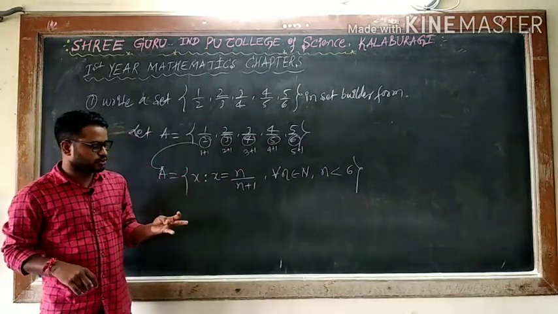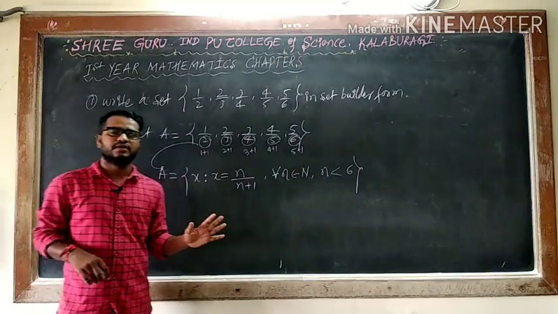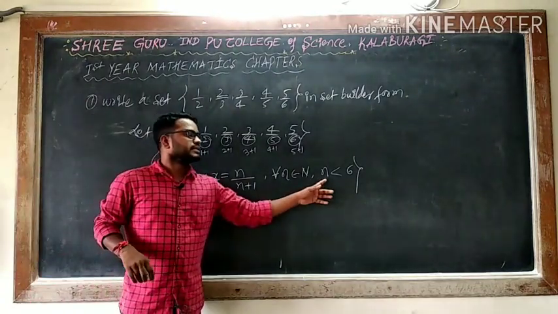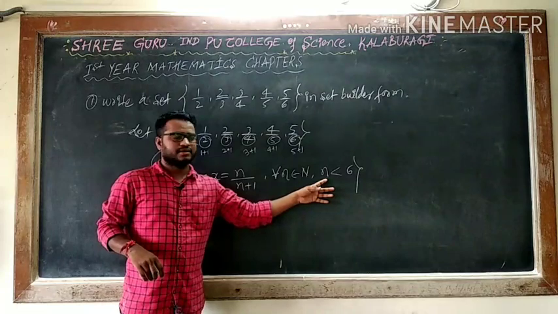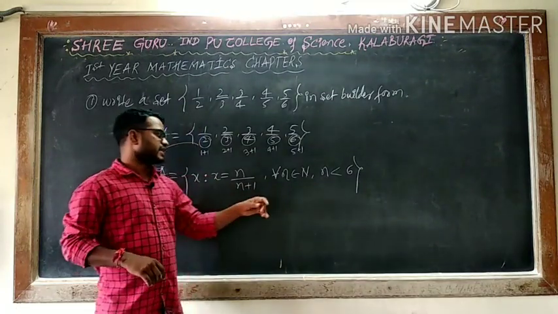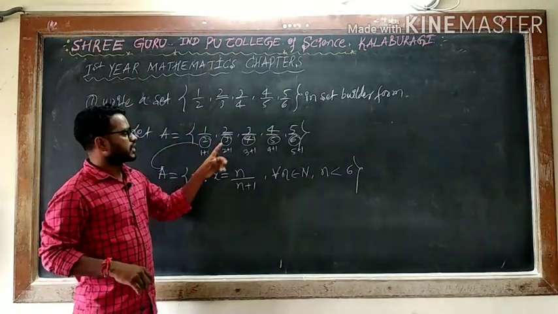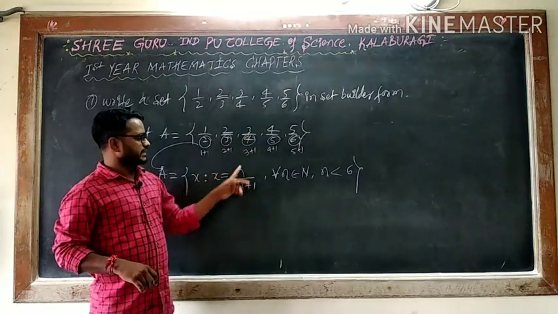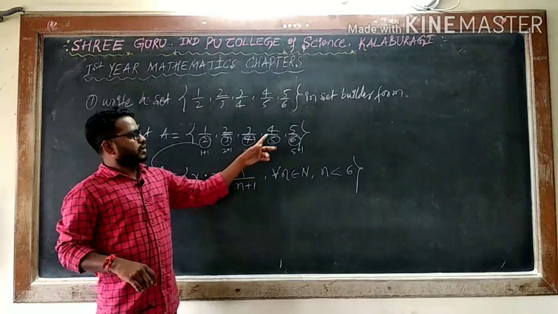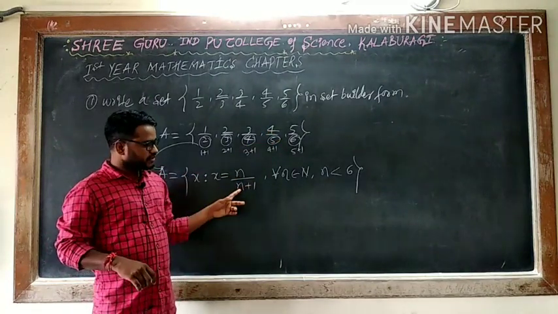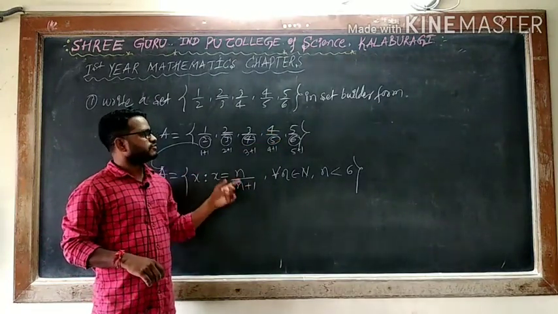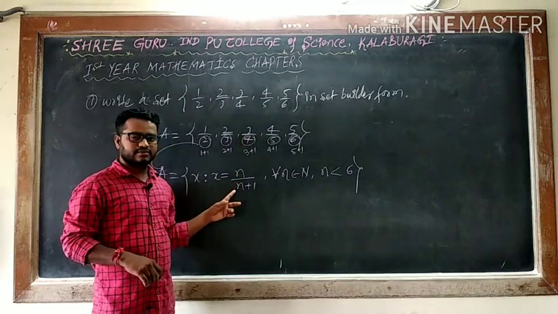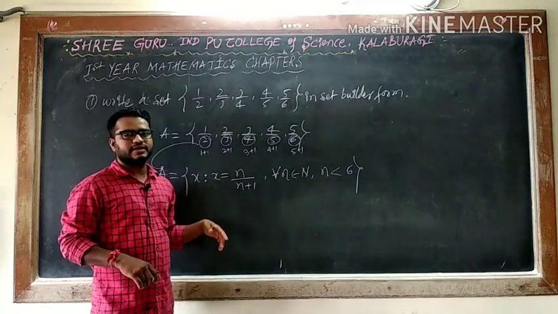Means you have to take 1, 2, 3, 4, 5. 5 is enough, because n is very restricted. N is less than 6. Means I can say n is 1, 1 by 2. N is 2, 2 plus 1, 3, 2 by 3. N is 3, 3 plus 1, 3 by 4. N is 4, 4 plus 1, 5, 4 by 5. N is 5, 5 plus 1, 5 by 6.